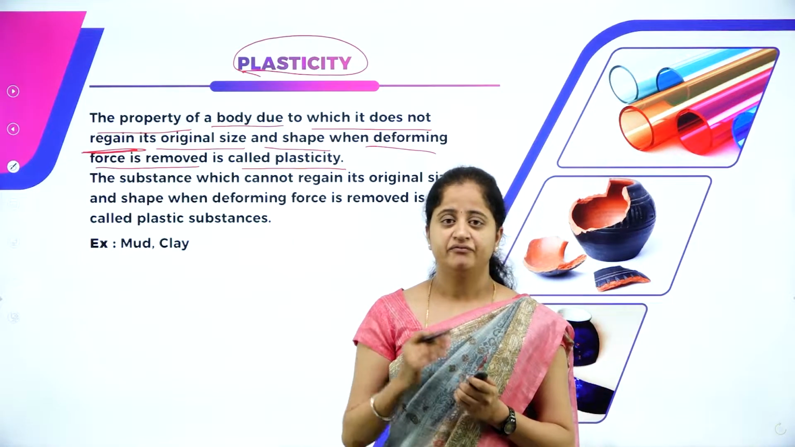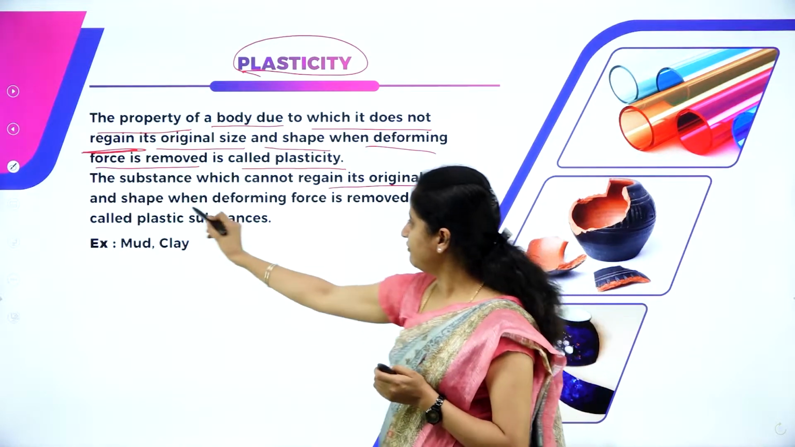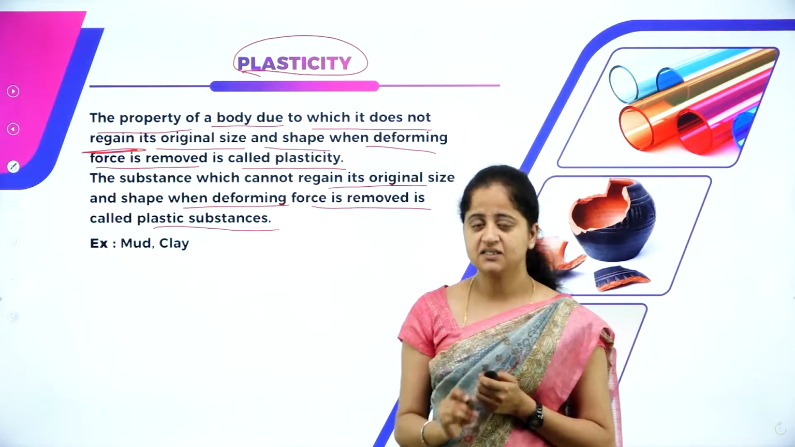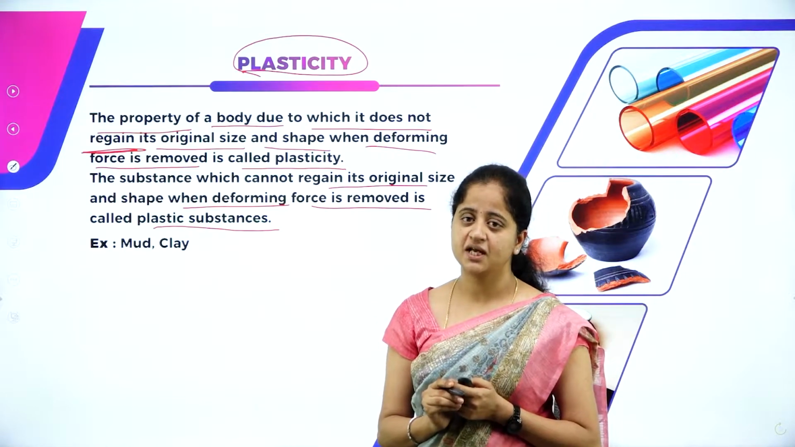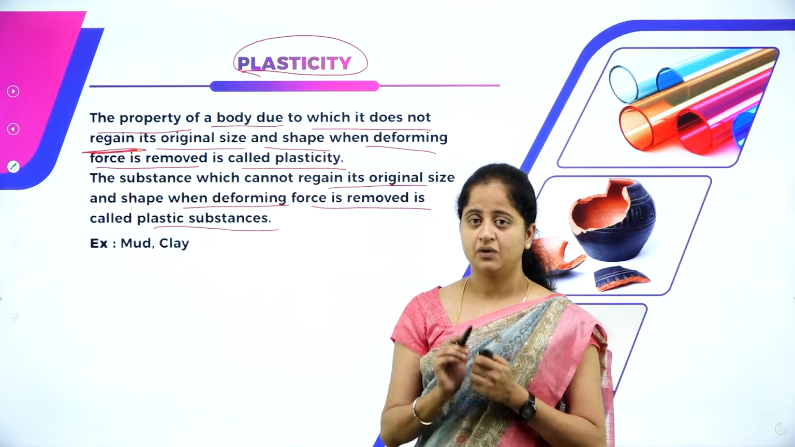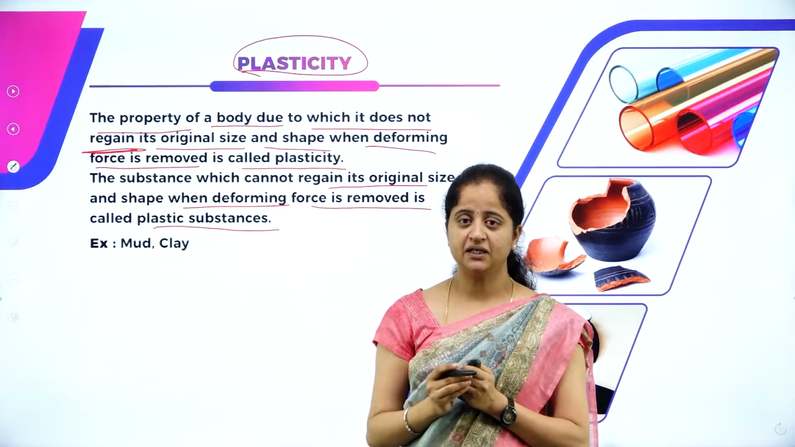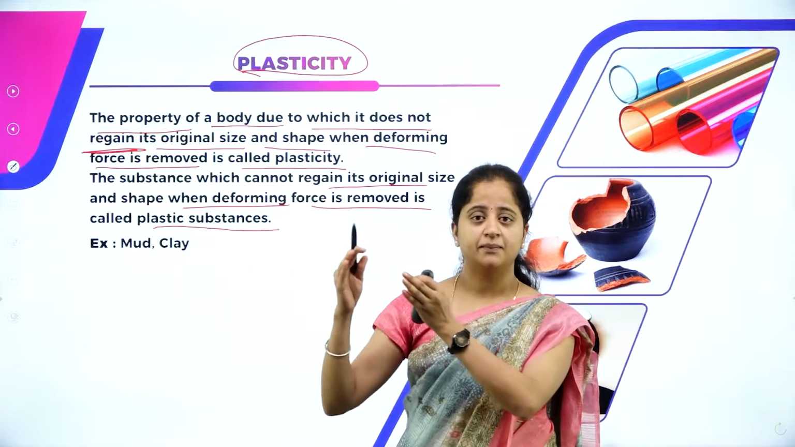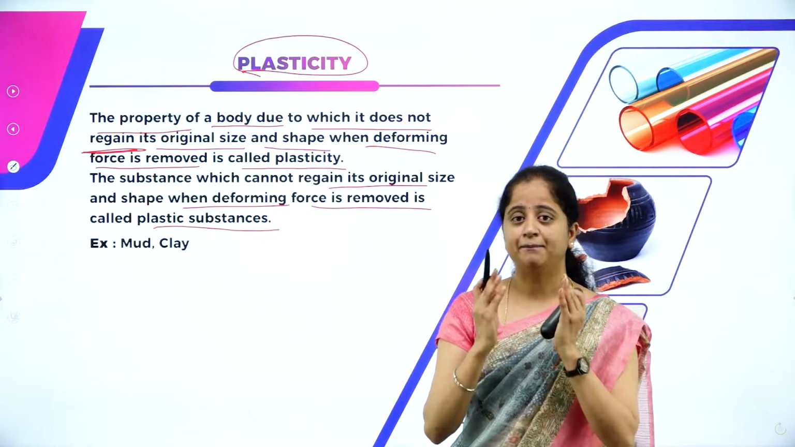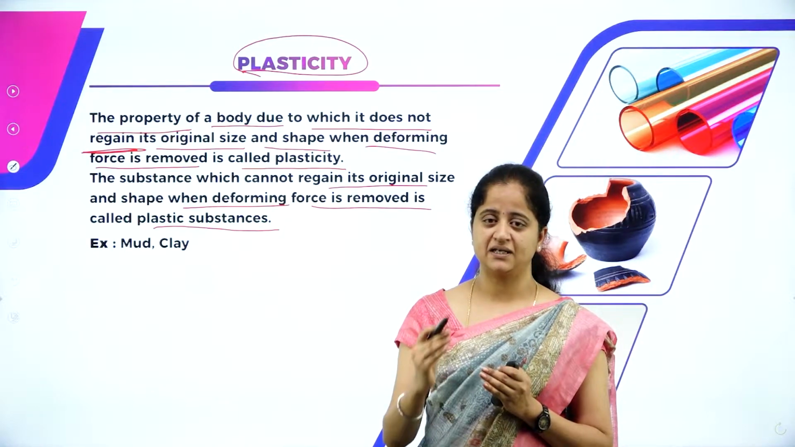And the materials or objects which will not regain their original size or shape after the deforming force is removed are called plastic substances. The substances which cannot regain their original size or shape after the removal of deforming force are called plastic substances. Now it is very clear what is the elasticity property, what is the plasticity property, and what are elastic materials and plastic materials. So our main intention in this chapter is to understand the behavior of materials by knowing properties like elasticity and plasticity and so on.